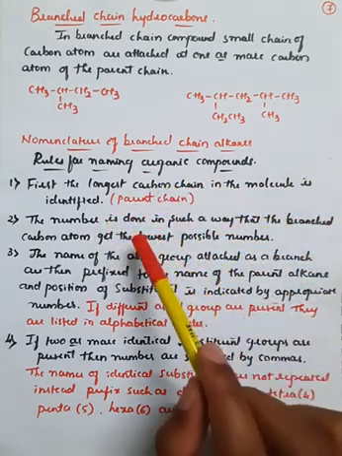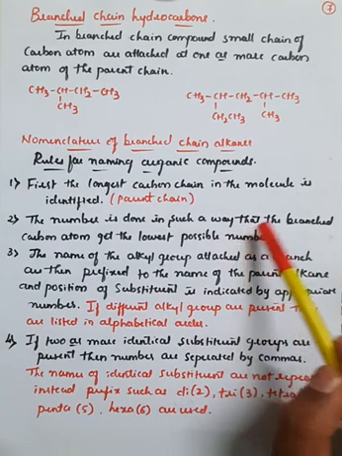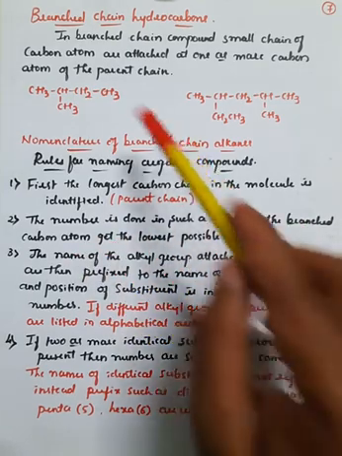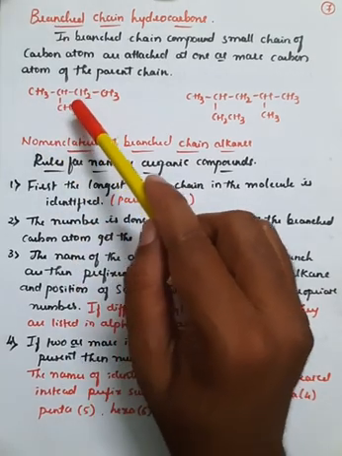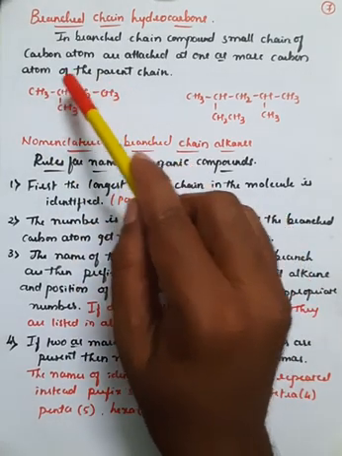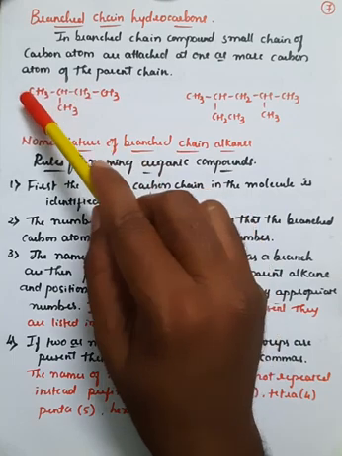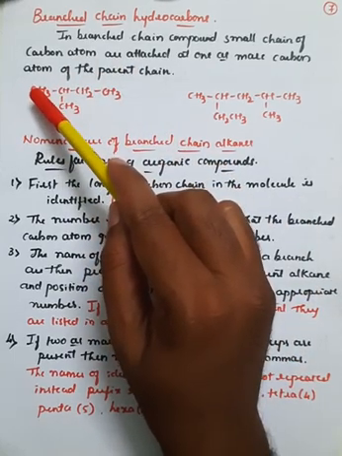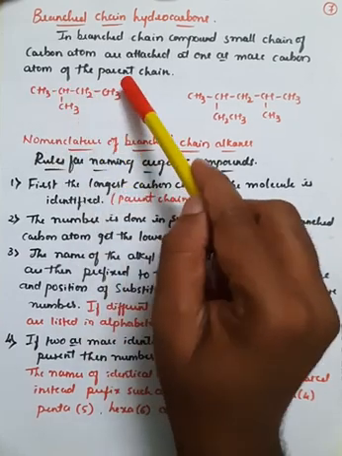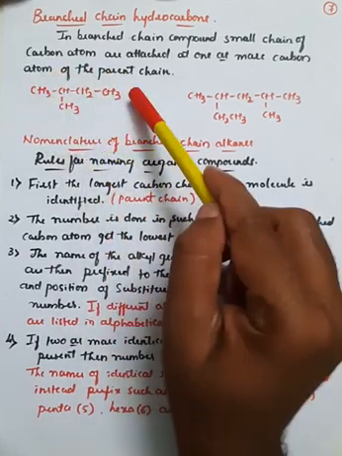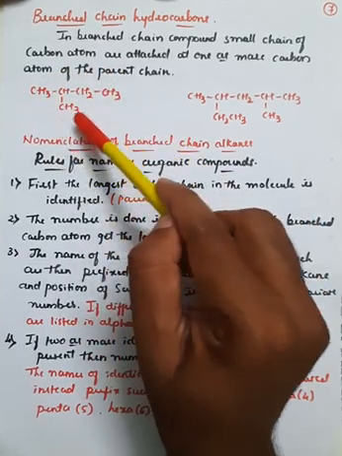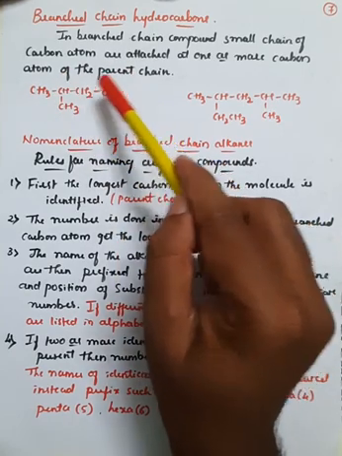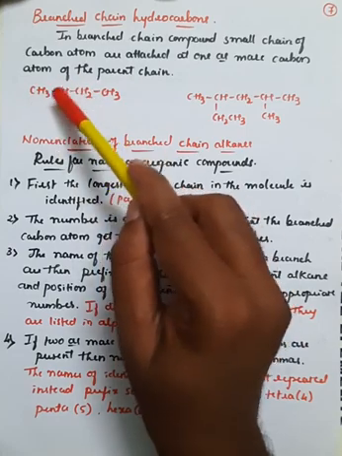Second, the numbering is done in such a way that the branched carbon atom gets the lowest possible number, right? You can observe the branching here. In this case, I can number from this side, 1, 2, 3, 4, or I can number from the reverse side also. If I number from left to right, 1, 2, 3, 4, the CH3 group, which is the branch, will come to the second position. If I number from the other side, 1, 2, 3, 4, it will come to the third carbon atom.